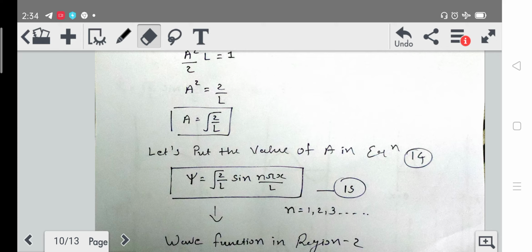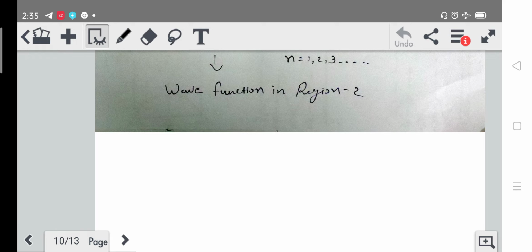Now let's talk about the different cases, in which we are going to take different values of n, which is a quantum number, and see the graphical representation of this sine function. So now let's take that slide.